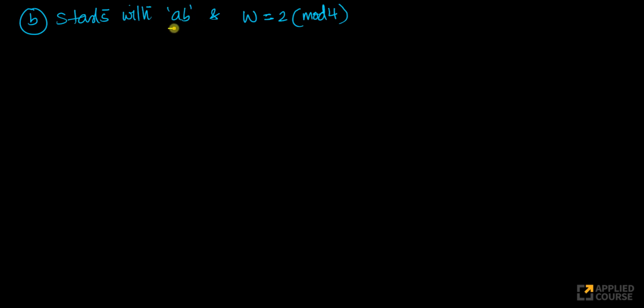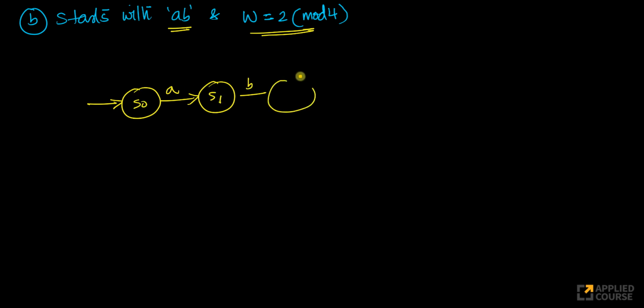So let's go one step further now. What if I want strings that start with AB and length is 2 mod 4? So first let's draw for AB. For AB, what should it be? I am at Q0. If I encounter A, Q1. Instead of using Qs here, because we'll use Qs for the remainders, let's call it S0, S1, AB, right? So S2. Now when I reach here, yes, from here on, everything is good because it starts with AB now.